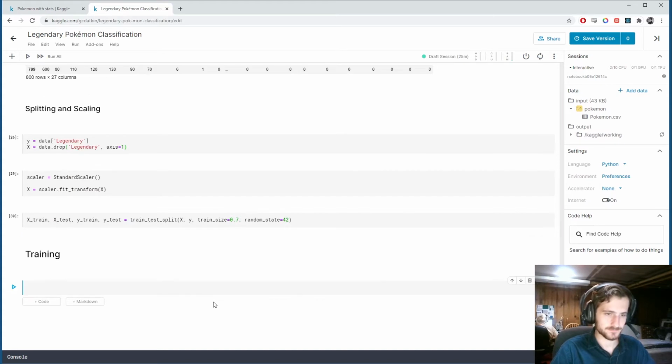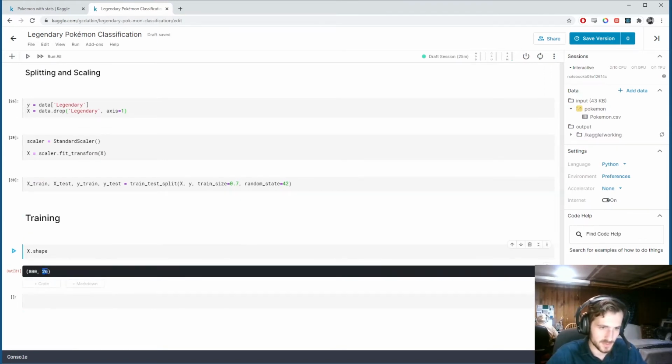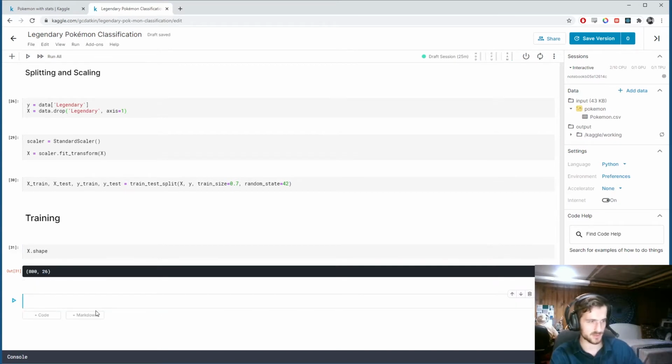So training. We're going to construct a very simple TensorFlow neural network with 2 hidden layers. Let's take a look at the shape of our features. We have 26 features. So we'll start by making an input layer, which will be tf.keras.Input, and give it a shape of 26. So it's a vector of length 26. Then our next layer, this will be our first hidden layer, will be tf.keras.layers.Dense. So a dense or fully connected layer.